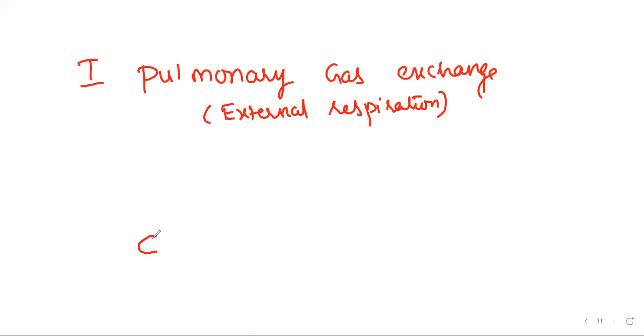Let's do it with a diagram. This is the heart. I think we need to start with the right ventricle. From the right ventricle comes the pulmonary artery, and this pulmonary artery gets branched into many capillaries. Wait. The heart should be minimized and our story should be maximized, which means our alveoli should play a vital role here.